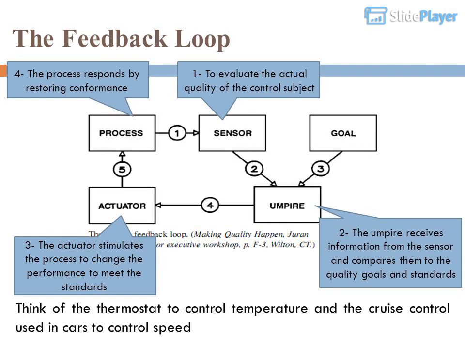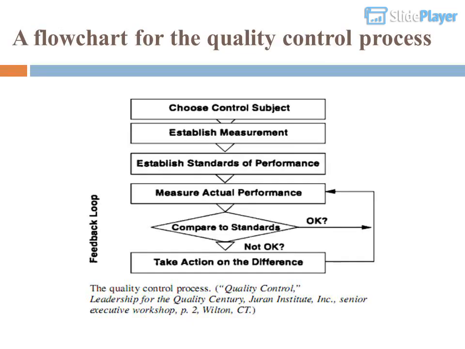1. To evaluate the actual quality of the control subject. 2. The umpire receives information from the sensor and compares it to the quality goals and standards. 3. The actuator stimulates the process to change the performance to meet the standards. 4. The process responds by restoring conformance. Think of the thermostat to control temperature and the cruise control used in cars to control speed. A flowchart for the quality control process.